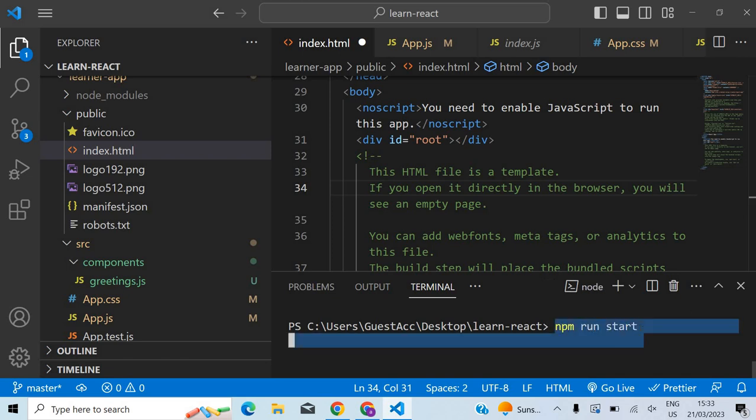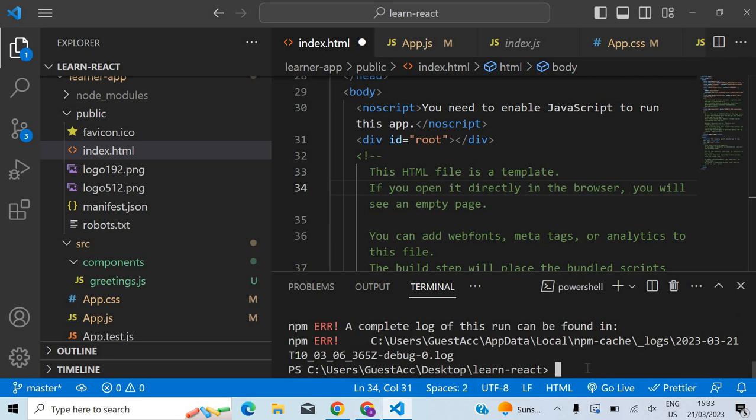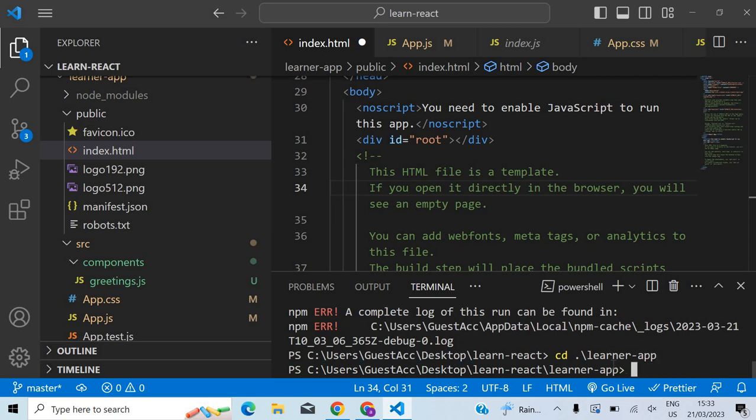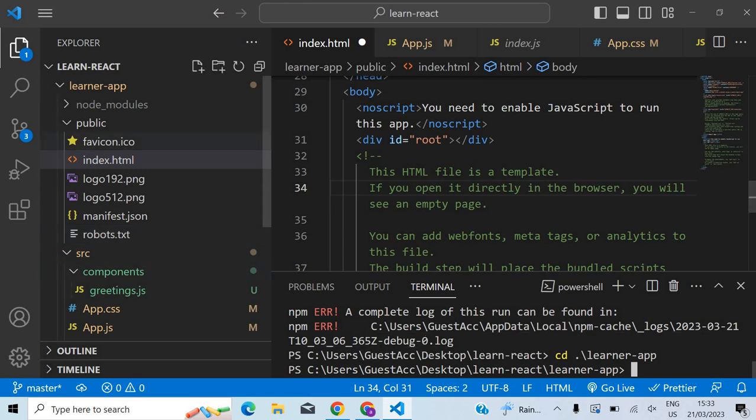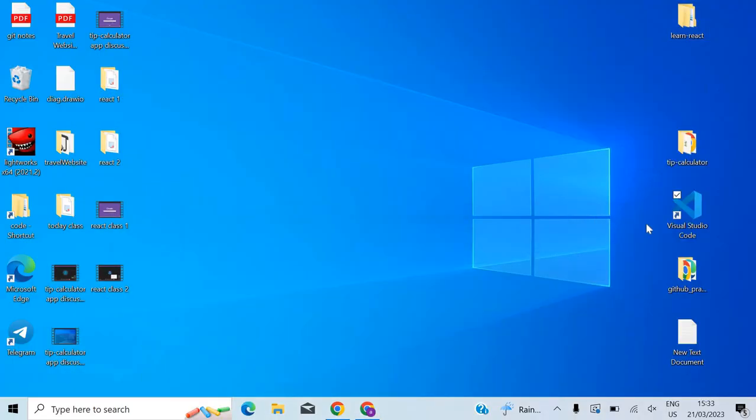So I have started the server here, but I have to go inside this loader app. It's because whenever I open this VS Code, it is inside the folder Learn React App. That is why the terminal is also in that folder only. So what I can do in this case is simply close VS Code. I will open that folder again.